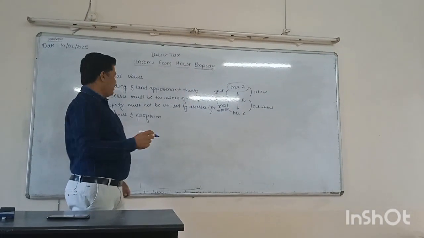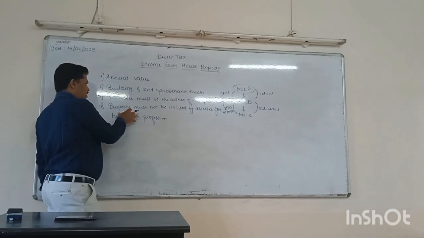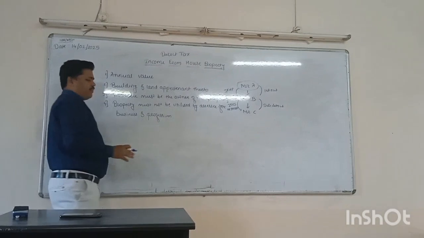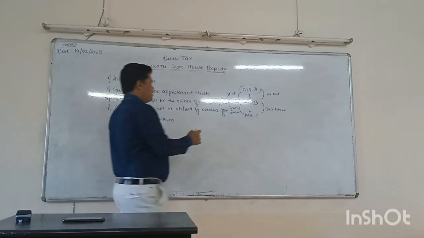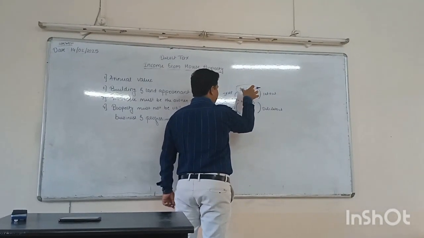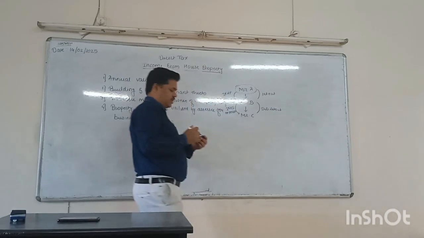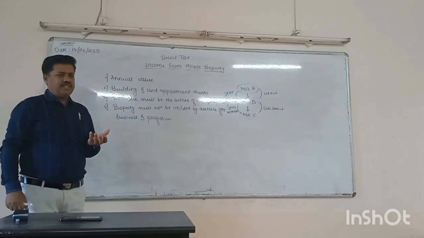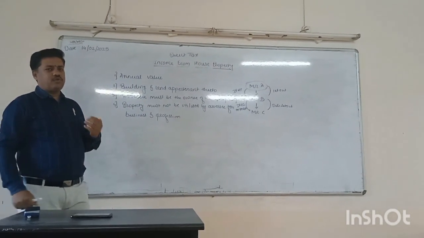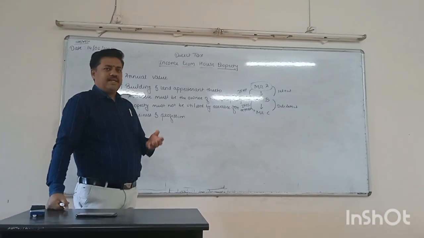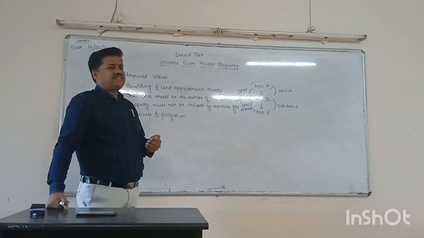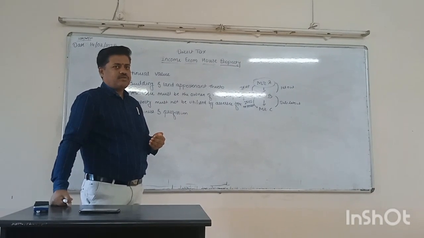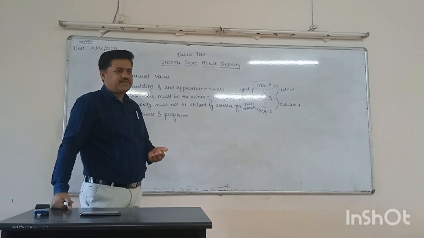Another important thing is that the property must not be utilized by the assessee for business and profession. It means if Mr. A utilizes this property for business or profession, as we discussed in the last lecture in the case of hotels, when the hotel owner gives rooms on rent, the rent received from that room is taxable under the head profit and gain from business and profession, because the hotel is the business of that person.